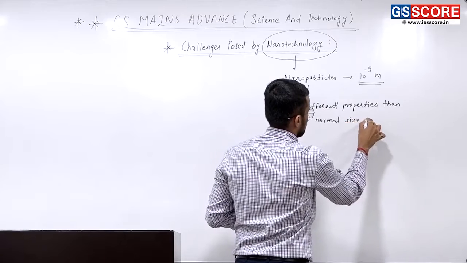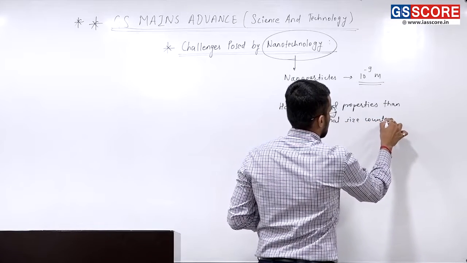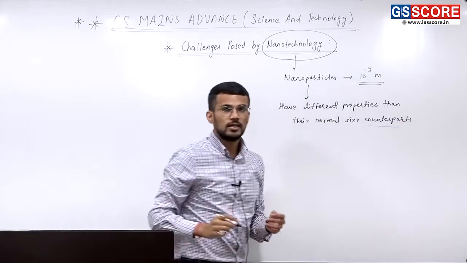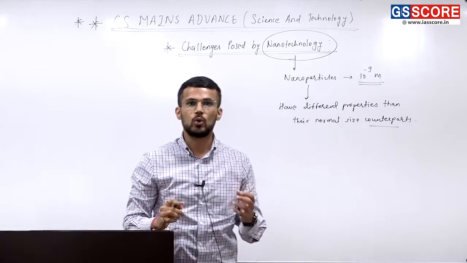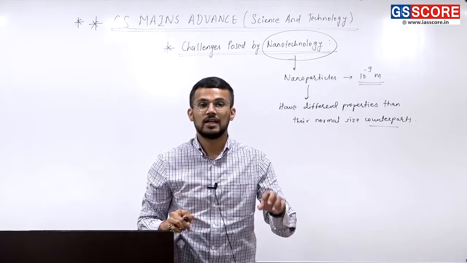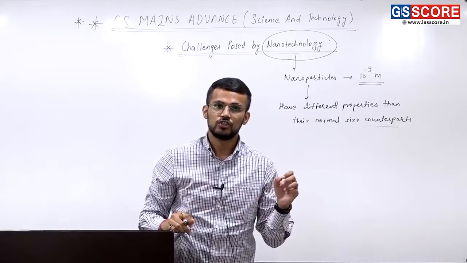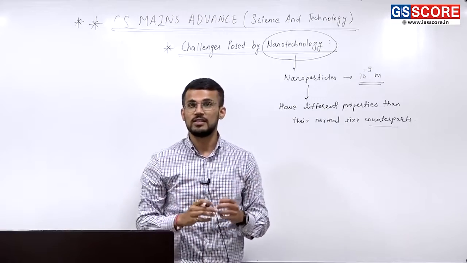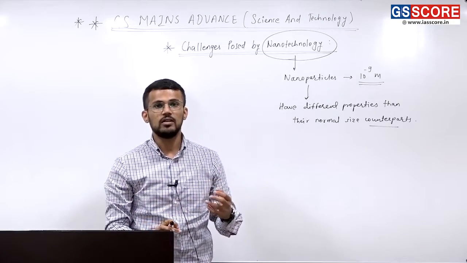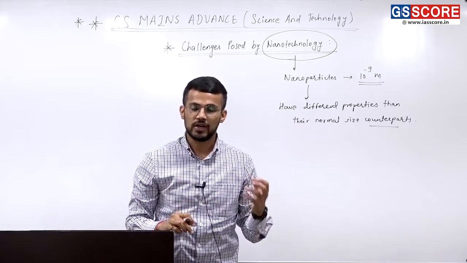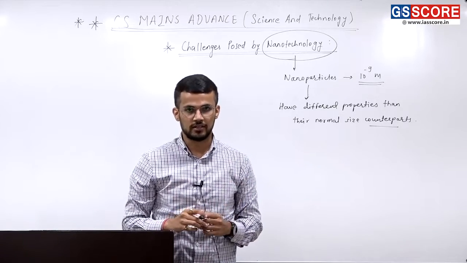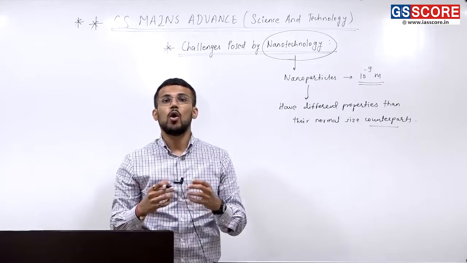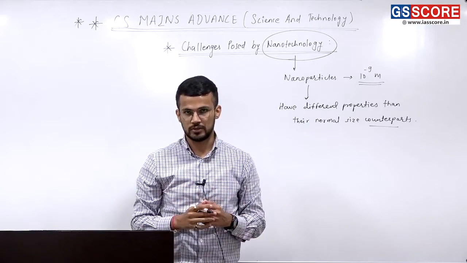For example, gold. Normal size gold is of yellowish color or golden color. But at the nanoscale, a change in color of gold nanoparticles is seen. At nanoscale, gold becomes red or purple in color. That change occurs because of changes in the optical properties of gold.